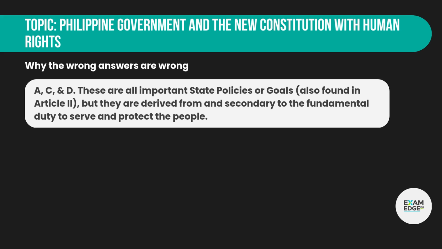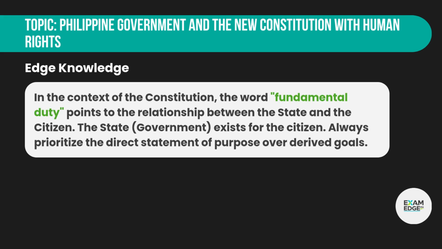These are all important state policies or goals, also found in Article 2, but they are derived from and secondary to the fundamental duty to serve and protect the people. Edge knowledge. In the context of the Constitution, the word fundamental duty points to the relationship between the state and the citizen. The state, government, exists for the citizen. Always prioritize the direct statement of purpose over derived goals.